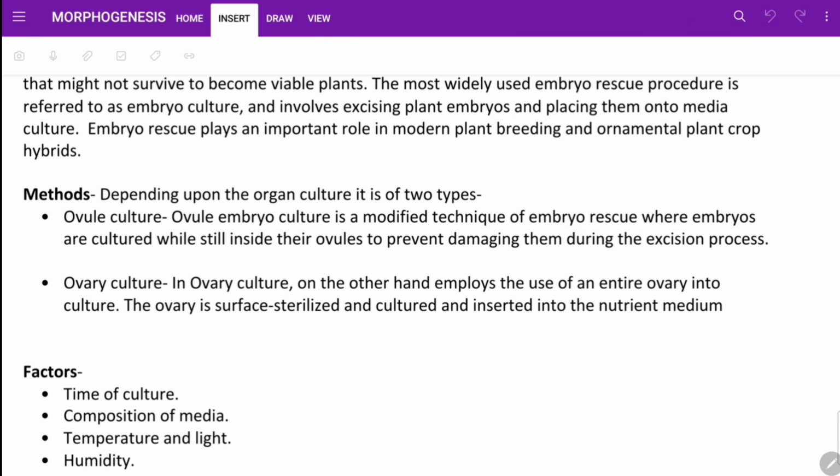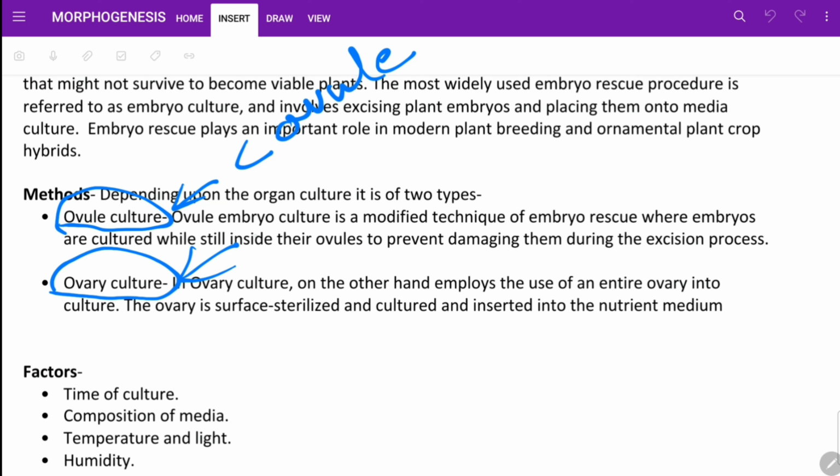Okay, methods of embryo culture. Depending upon the organ cultured, it is of two types: ovule culture and ovary culture. It is ovule culture when we are culturing the ovule, and ovary culture when we are culturing the ovary.